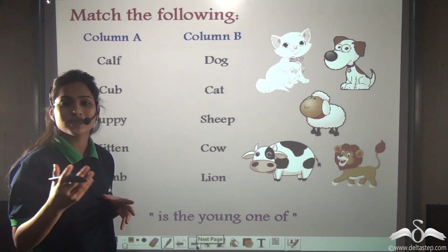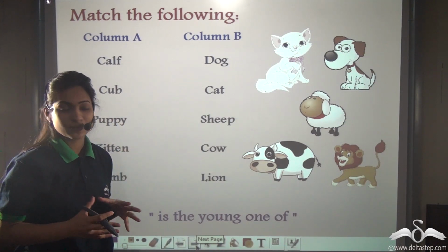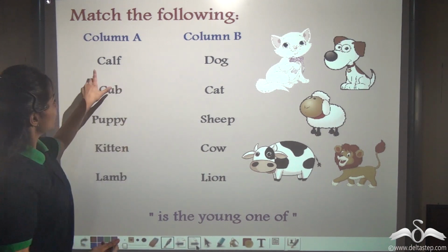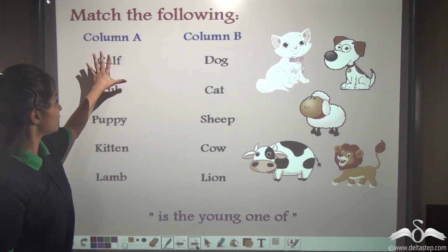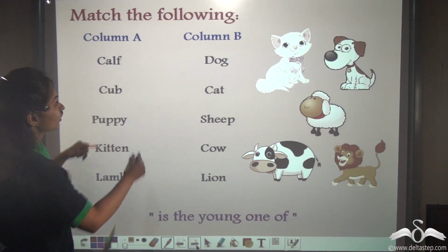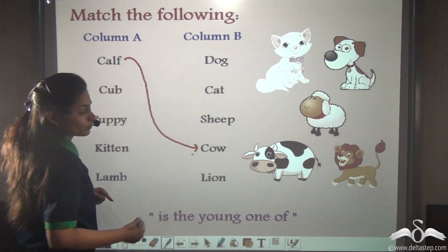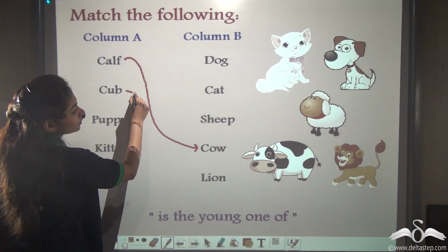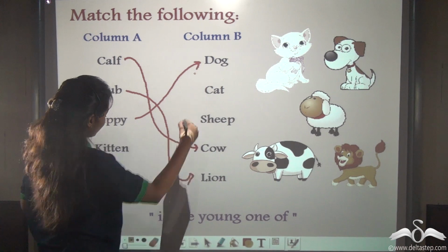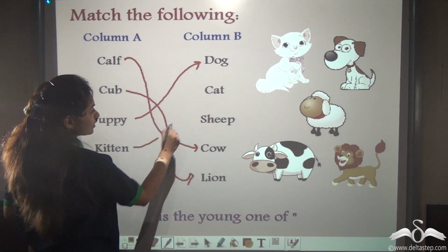Or even now, you must have matched the following in some subjects. Well, let's just do it for fun. Can you just relate the elements of column A to column B? Help me doing that. Calf is the young one of cow. Similarly, cub is the young one of lion. Puppy for dog. Kitten for cat.